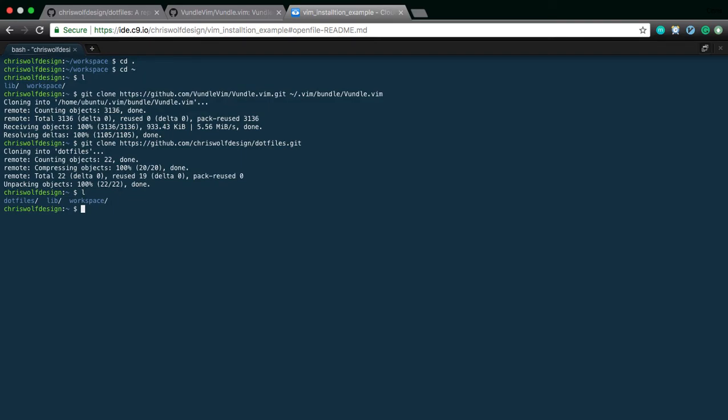Really is that simple. And I will put the link to both Bundle and my Vim and my .files repository from GitHub, so you don't have to go looking for them. They'll just be in the description as well.